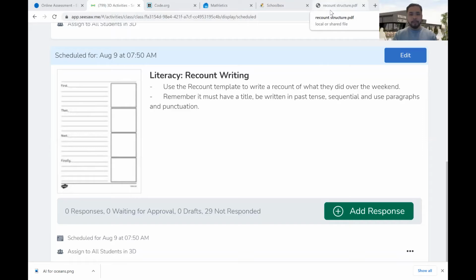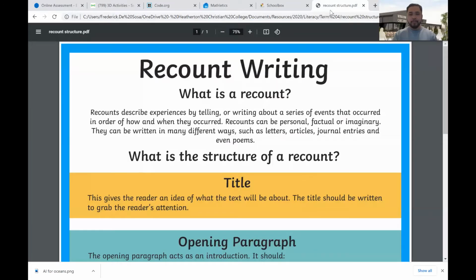Now, to help you guys understand that a bit more, I want to go through this poster with you guys. So, what is a recount? Well, we all know this, but let me just read it out for you guys. Recounts describe experiences by telling or writing about a series of events that occurred in order of how and when they occurred. Recounts can be personal, factual, or imaginary. They can be written in many different ways, such as letters, articles, journal entries, and even poems.